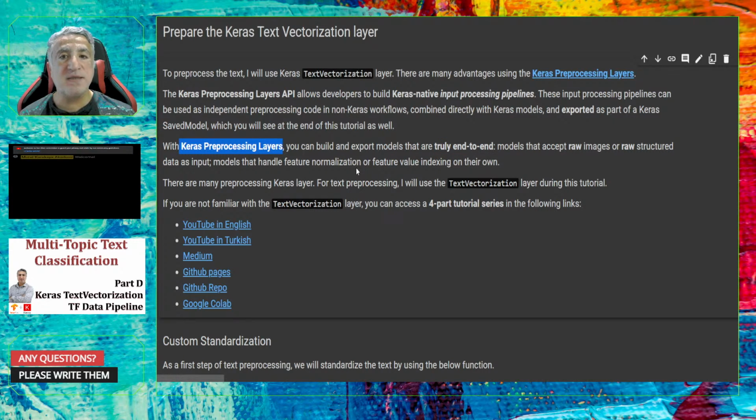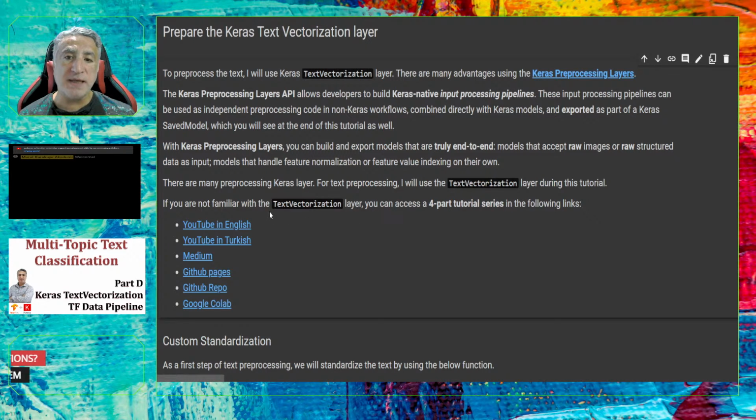Therefore, instead of using Python preprocessing functions, here I will show you how to implement and use the Keras text vectorization layer in a deep learning model, especially in a TensorFlow data pipeline.